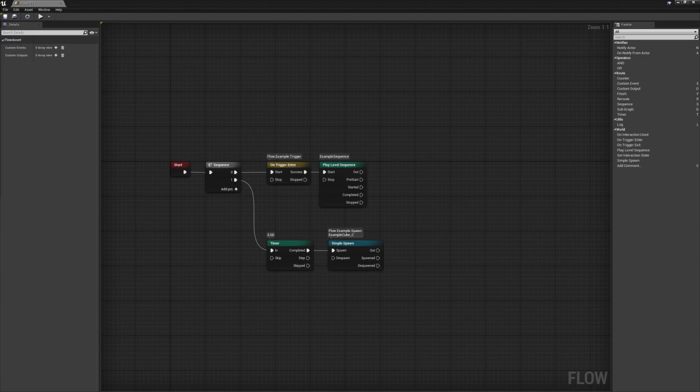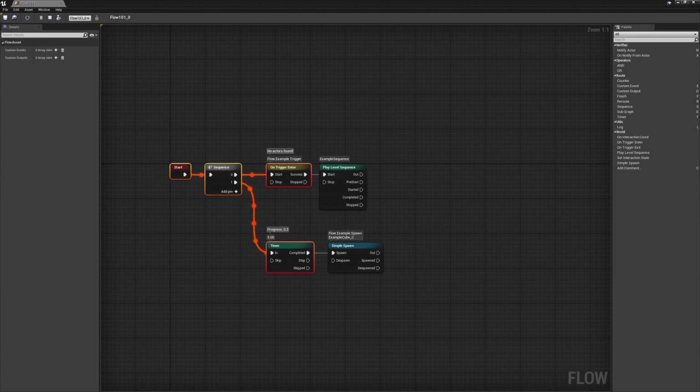Having a custom editor allowed me to add some unique debugging features. Active flow nodes can display debug information in the form of a pop-up above the node, instantly informing designers why the given node doesn't work. The graph editor highlights all the node connections that were ever active in this instance of the flow graph. It's an easy way to inspect what actions have been activated in the past.